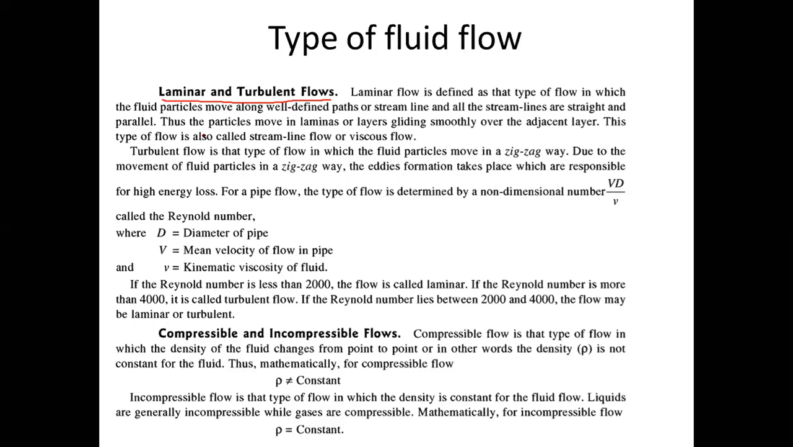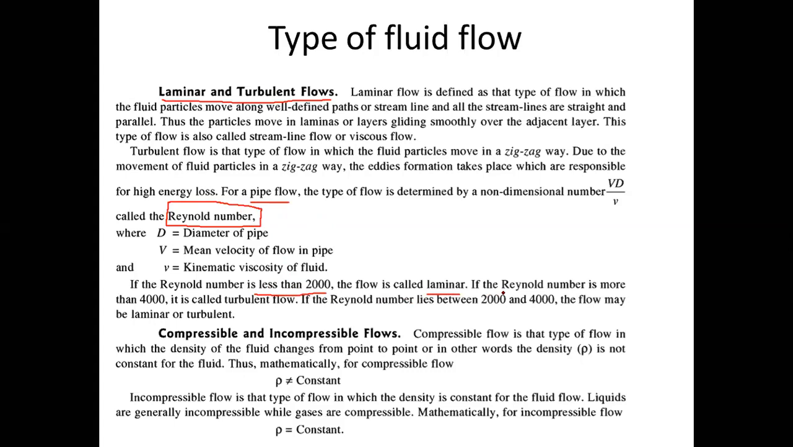To classify any flow as laminar or turbulent, how will you classify it? There is a mathematical criterion to classify a flow as laminar or turbulent. That criterion depends upon a dimensionless number called the Reynolds number. Reynolds has given a number according to which you can classify a flow as laminar or turbulent. If a fluid is flowing inside a pipe and the Reynolds number of that flow is less than 2000, we can consider such flow to be laminar.